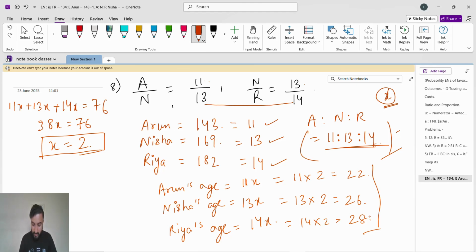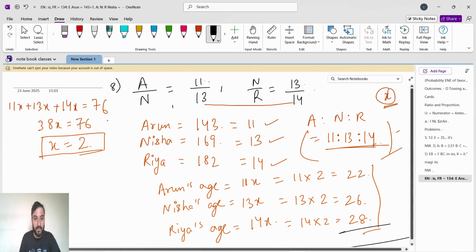22, 26, 28. You can verify your answer like this, whether you got the correct answer or a wrong answer. They said the sum of their ages is 76. So add their ages. Arun's age is 22, Nisha's age is 26, Ria's age is 28. So 22 plus 26 plus 28, you will get 76. Means your answer is correct.